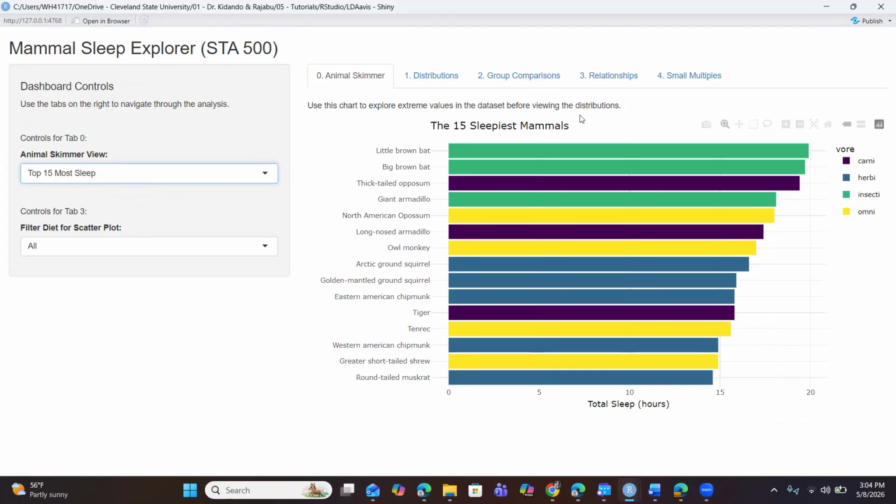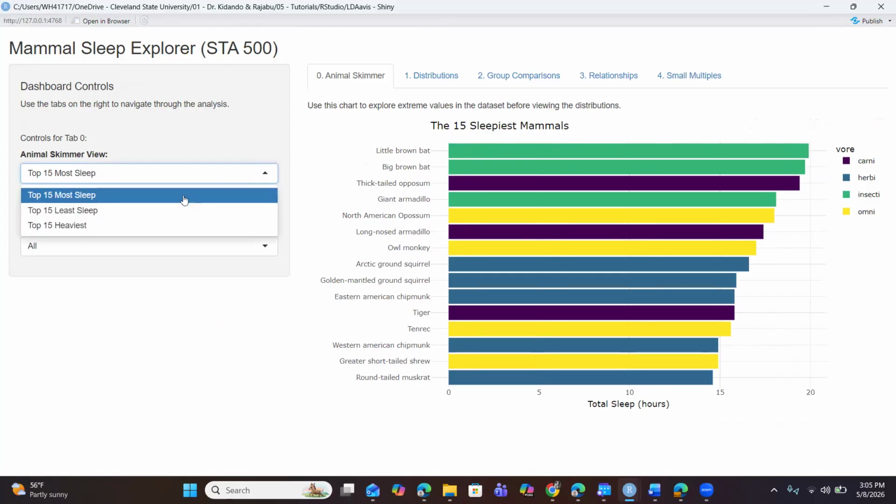As we can see in the chart, we have an animal like the little brown bat, which has an average sleep of about 20 hours. And we know that animals like the little brown bat are very small in size.